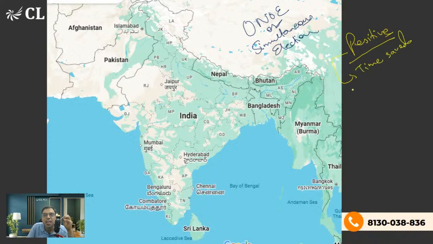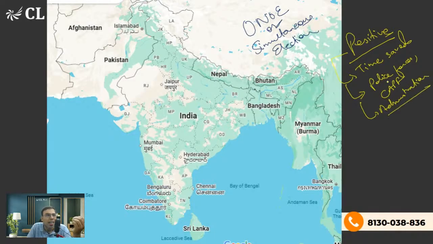Plus, when continuous elections happen, police forces and CAPF, Central Armed Police Forces like BSF and CRPF, are deployed. So instead of ensuring law and order, the police force and the administration are busy in that. The administration is busy conducting elections rather than doing development work. Cost, of course, you'll save a lot of cost. Maybe black money circulation will be reduced. Very good.